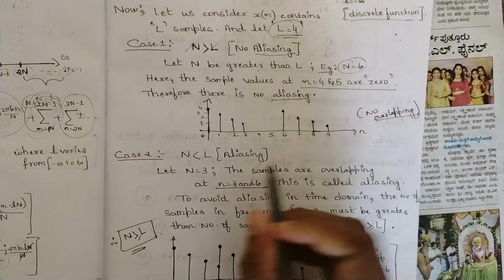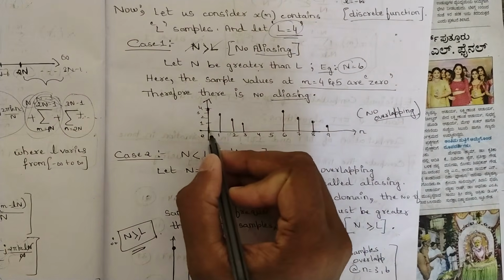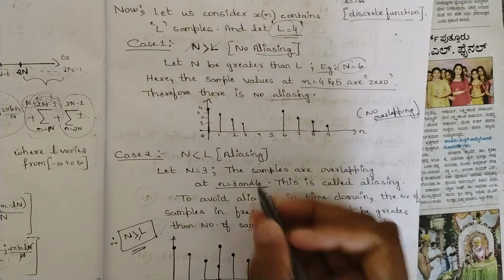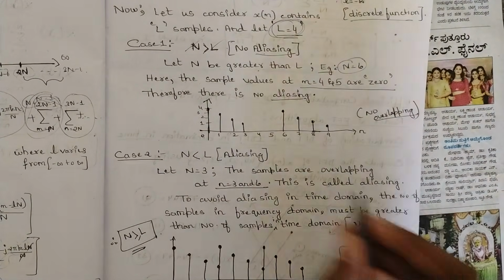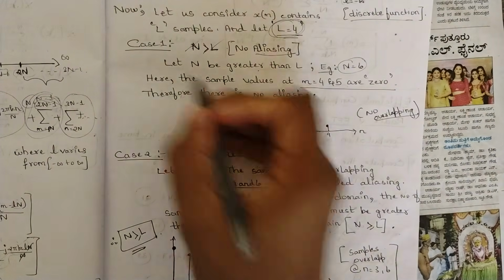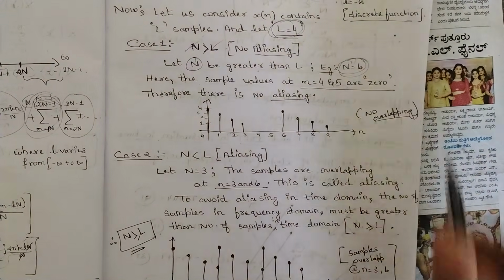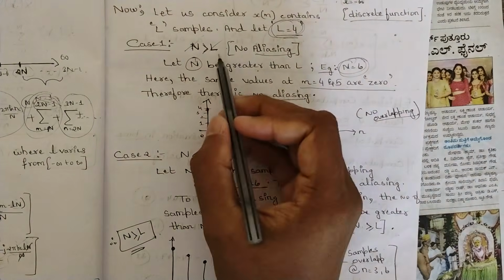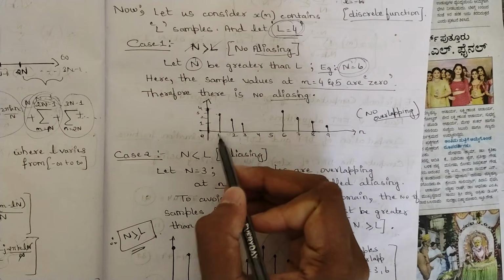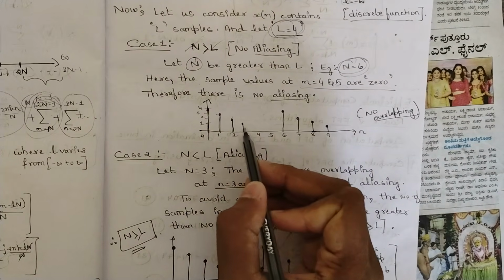Now how will this aliasing take place? Draw one graph like this, mark the scale 0, 1, 2, 3 up to 10 or something. Here we want 0, 1, 2, 3, 4, and the 4 values in this case I have considered are 4, 3, 2, 1. But the value of N we have considered is 6. So plot the 4 points starting from 0, that is 4, then 3, 2, 1.